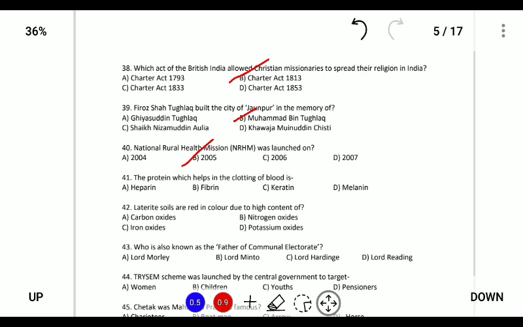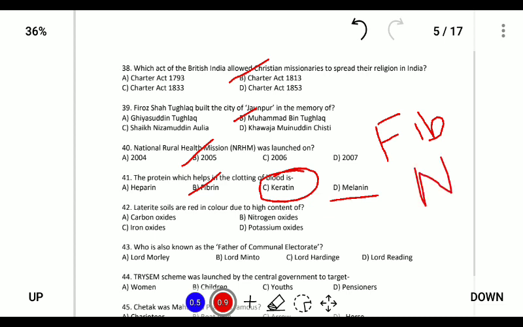Next, the protein which helps in the clotting of blood is fibrin, also known as fibrinogen. So fibrinogen is responsible for the clotting of blood, whereas melanin is a skin color tone. Keratin is a protein that is present in our nails, hairs, etc. And heparin is a medicine which is provided in case of heart attacks to prevent clotting of blood. Next, laterite salts are red in color because of high content of iron oxide.